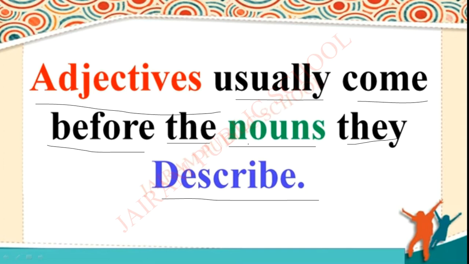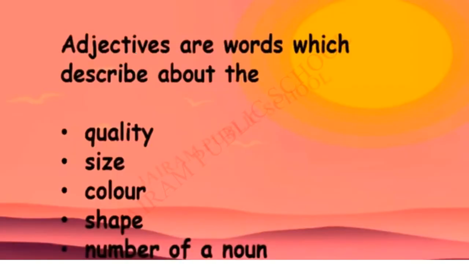The describing word is called an adjective. Can you understand what adjectives are? So, we are going to describe the noun. What are nouns? Names, places, things, or animals. So, we are going to describe the name, describe the place, describe the things, or describe the animals. That is called adjectives. Okay. So adjectives are words.